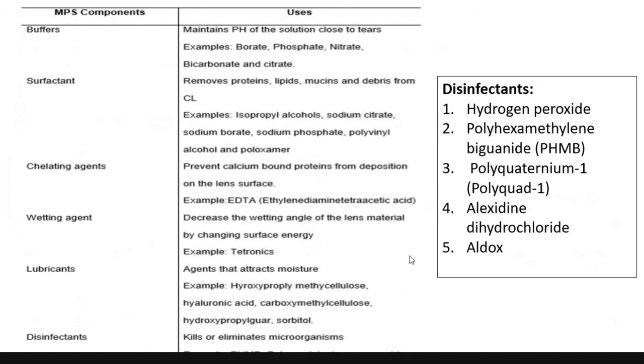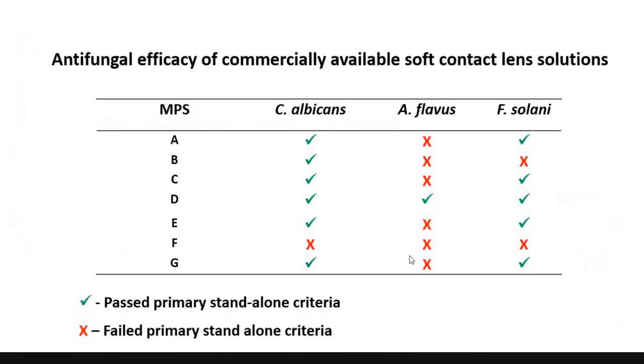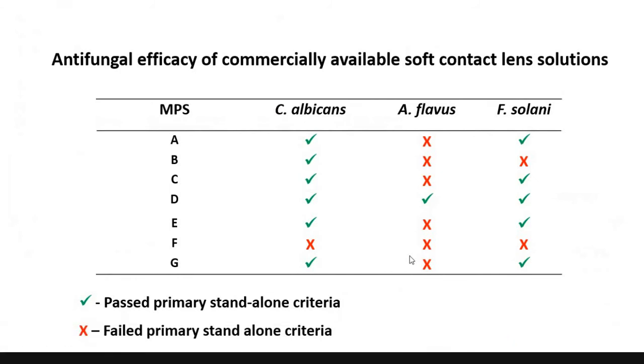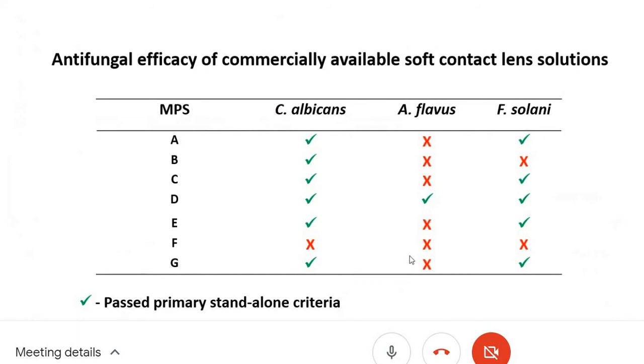So, Pooja, what is solution D? It passed every organism. Solution D is Optifree PureMoist from Alcon, because that has Aldox as a preservative. Aldox has a broad spectrum of antimicrobial activity, so it acts well even against fungi. So that is why it is acting well with fungi.